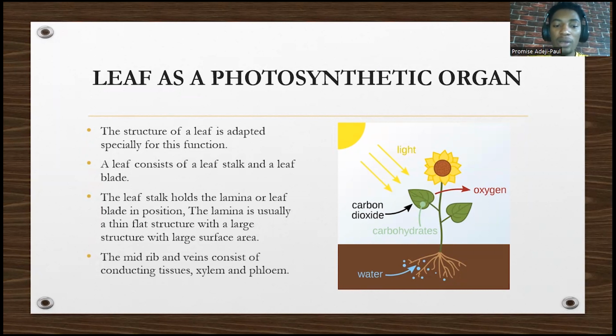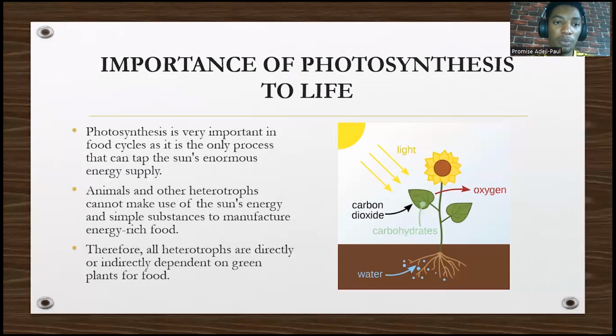So the midrib and the veins consist of what? Conductive tissues, xylem and phloem. So xylem conducts what? Water and mineral salts, while phloem conducts food substances.